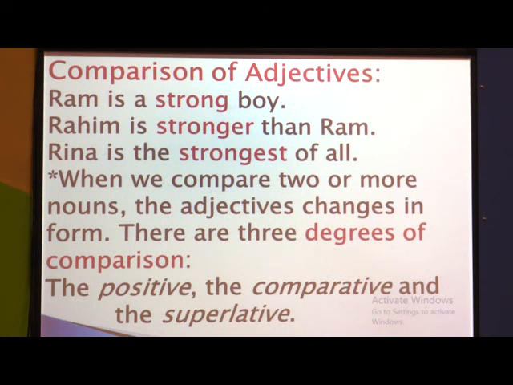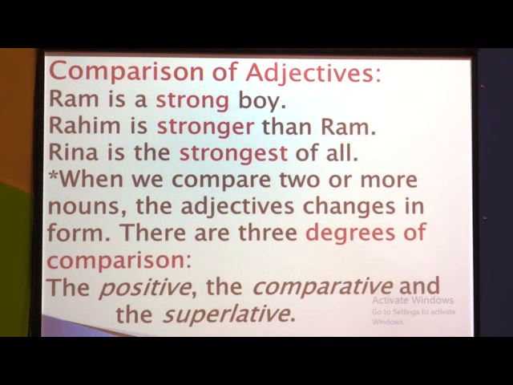And when we combine these three sentences and read them together, we come to know that there is a comparison between these three people. In the first sentence there is no comparison; it is a positive degree. In the second sentence there is a comparison between two persons. And the third one is a comparison between many and one. Reena is only one, and she is compared with all the other persons present there, meaning more than two.